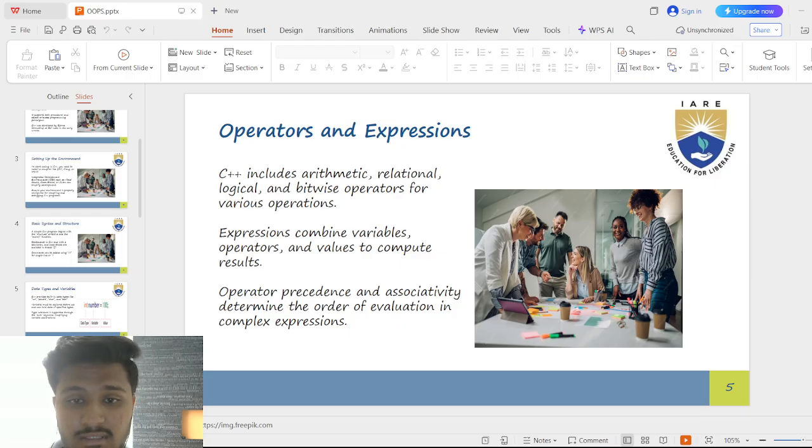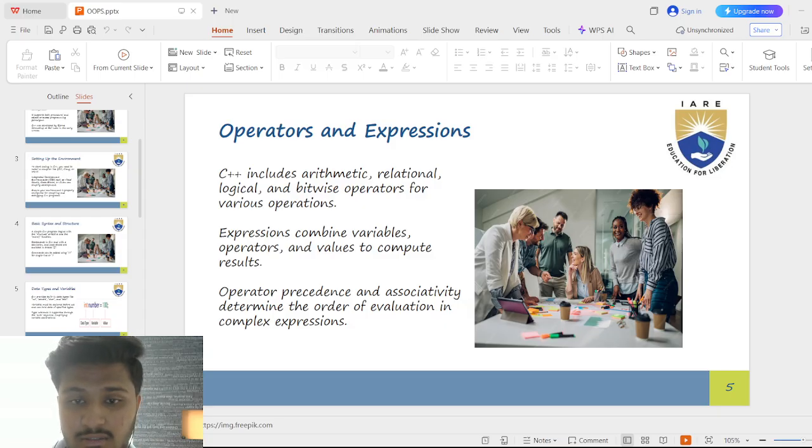Logical operators: &&, ||, and ! for true or false logic. Bitwise operators: &, |, ^, >>, << work on individual bits of numbers.